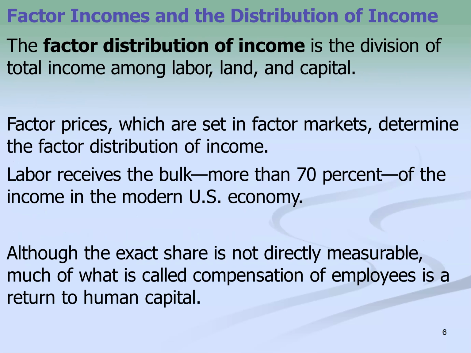So factor distribution of income is essentially looking at how the total income is divided among the resources that we're utilizing in order to produce these goods and services. And we would set factor prices in order to determine how we are going to pay for them and at what rates we would be willing to pay for them. So labor, for instance, is about 70% of the income that we see in the U.S. economy.